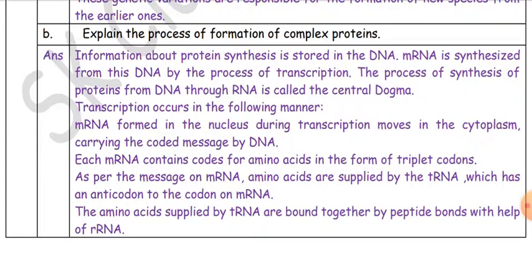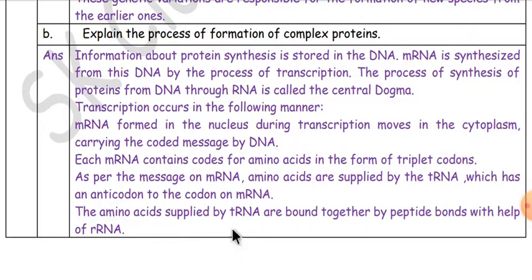mRNA formed in the nucleus during transcription moves into the cytoplasm, carrying the coded message by DNA. Each mRNA contains codes for amino acids in the form of triplet codons. As per the message on mRNA, amino acids are supplied by the tRNA, which has an anticodon to the codon on mRNA.